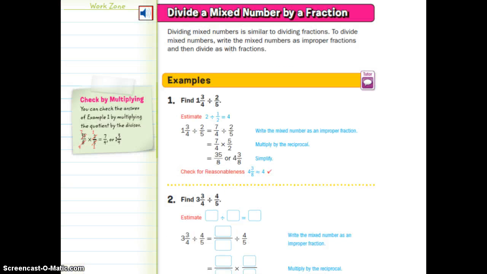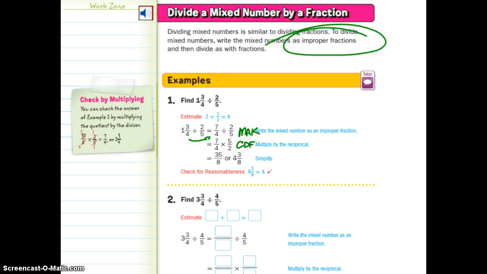In order to divide mixed numbers, we must turn them first into improper fractions. Again, remember I told you you cannot multiply or divide mixed numbers. You must, I repeat, must turn them into improper fractions. So in this case, we have 1 3/4 divided by 2/5. The first thing I have to do is math. Multiply, add, keep the denominator. So 1 times 4 is 4 plus 3 is 7. 7/4.